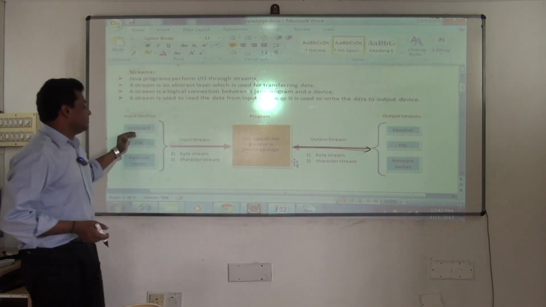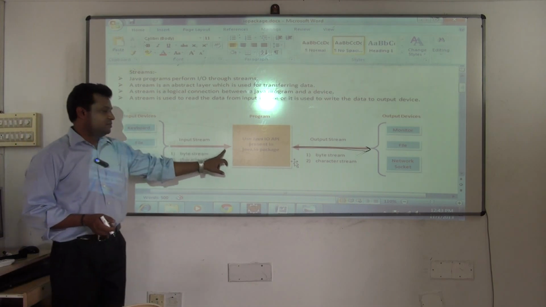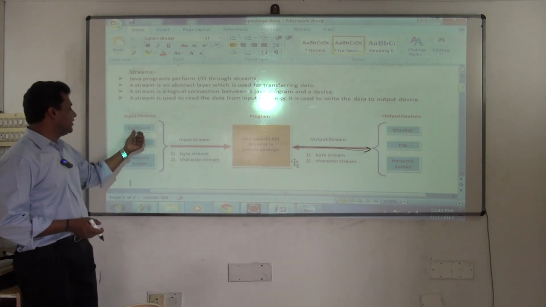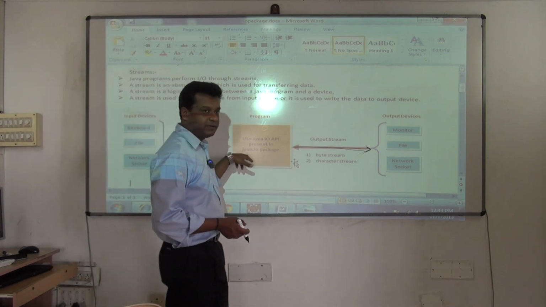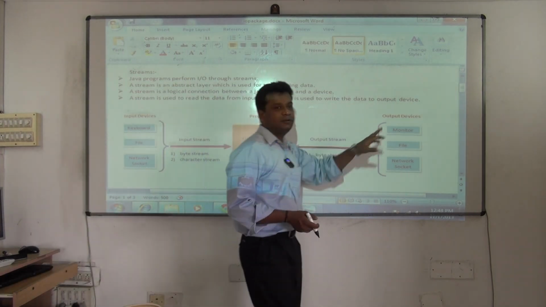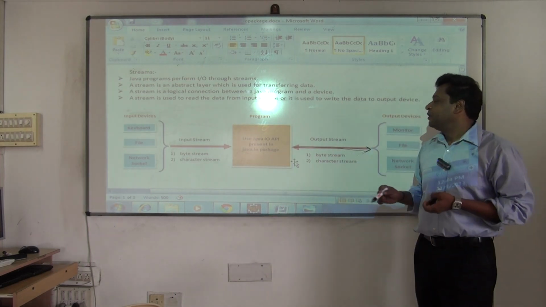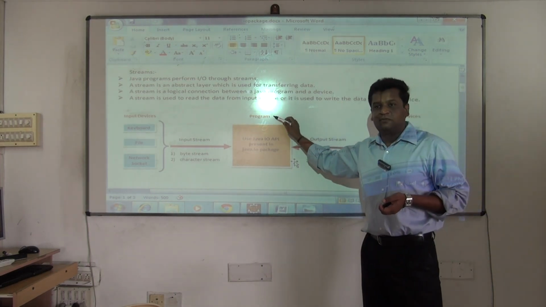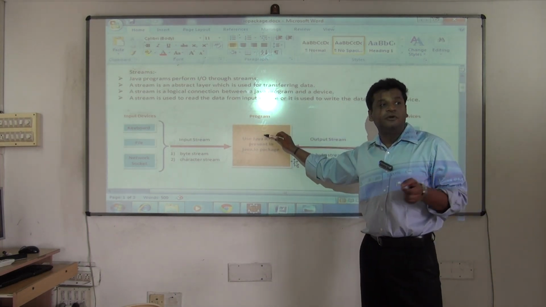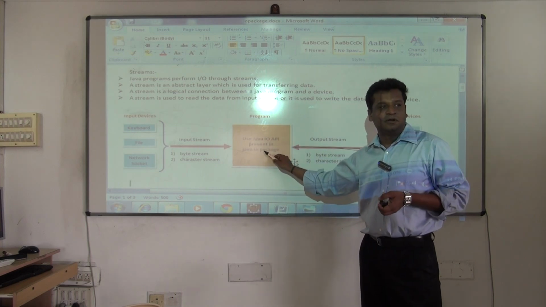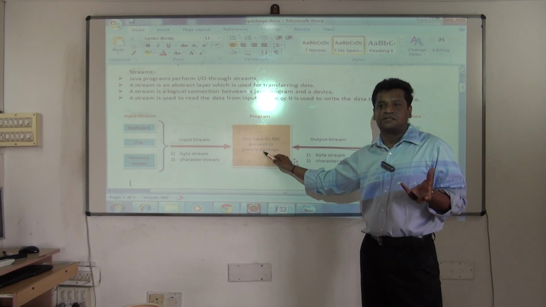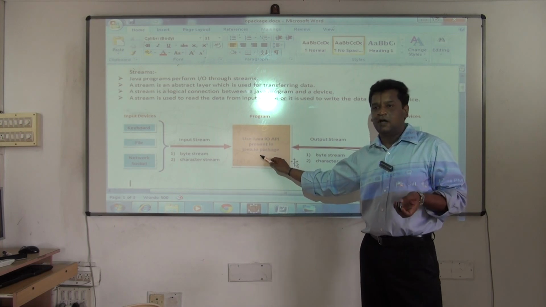Fine. So now see here, the input stream is what? It will bring the data from these devices into your program. What will output stream do? It will carry the data from program into your output devices. Fine. Now you are writing a program. For writing your program in Java, what do you use? You use the Java IO API present in the java.io package, meaning a set of classes and interfaces present in the IO package.